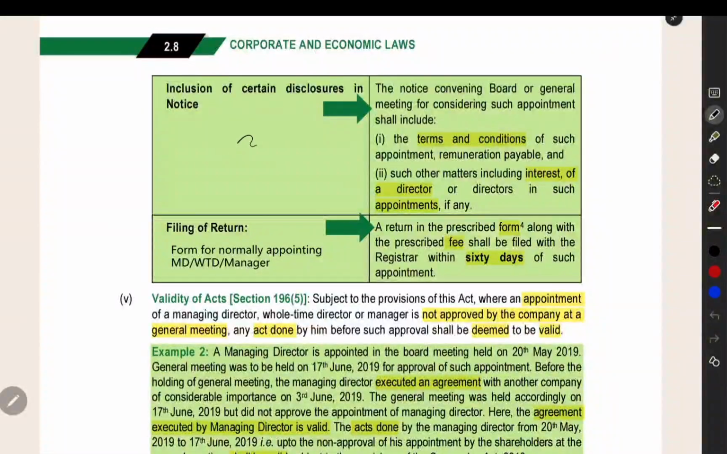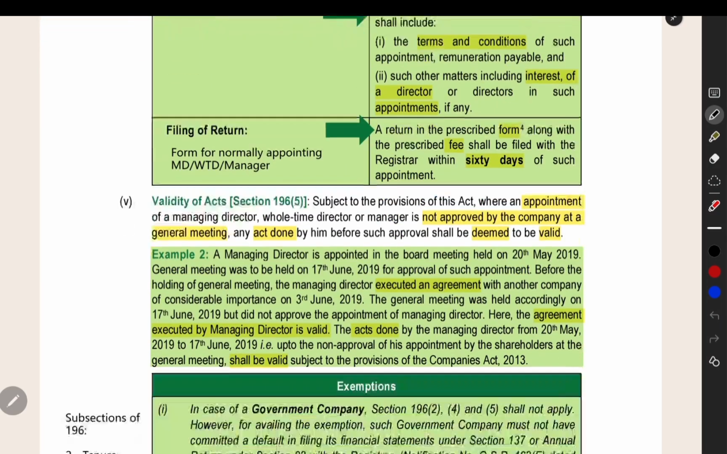Then, when you are conducting the general meeting to get the approval for appointing MD/WTD manager, certain things should be there in the notice for the general meeting that they have given. You have to file a return also after appointing MD/WTD manager. Such related information is also given here.